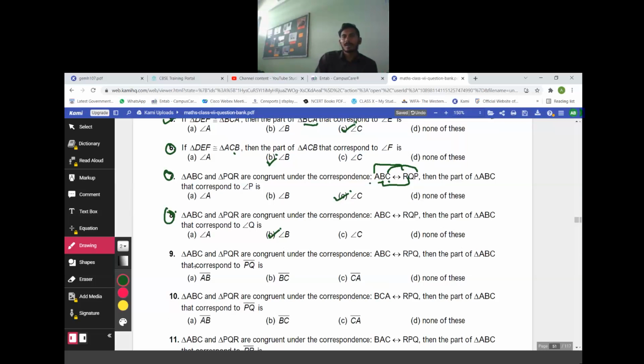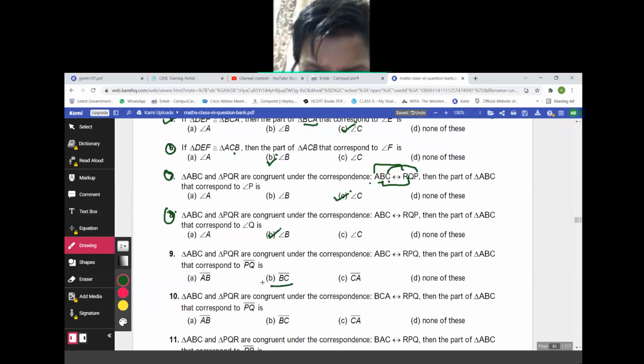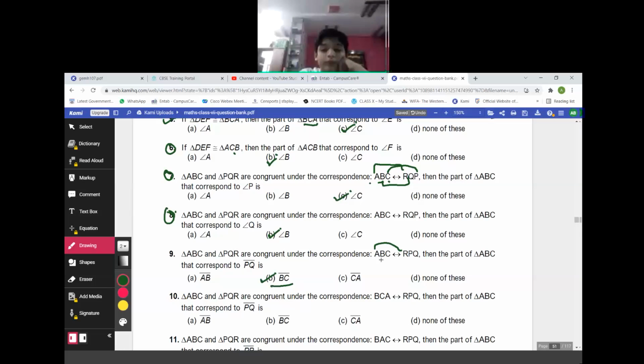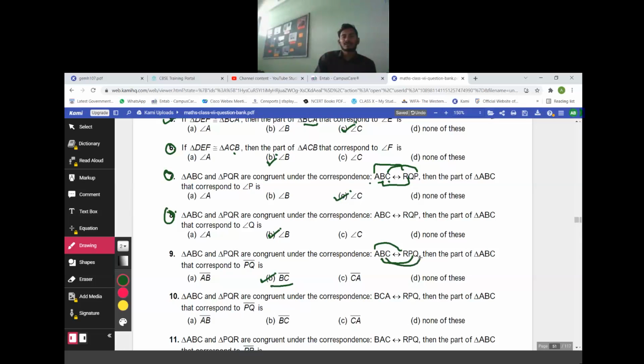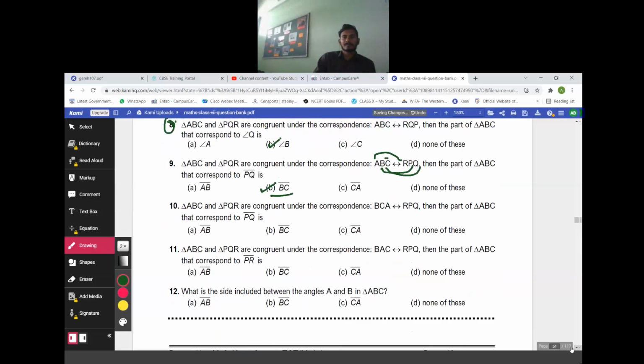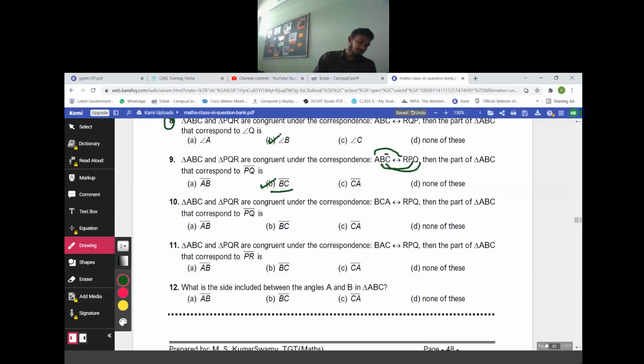Which one? Sir, BC. Yeah, BC. A is connected to R, B is connected to P, C is connected to Q, then PQ will be equal to BC. Perfect. 10th.